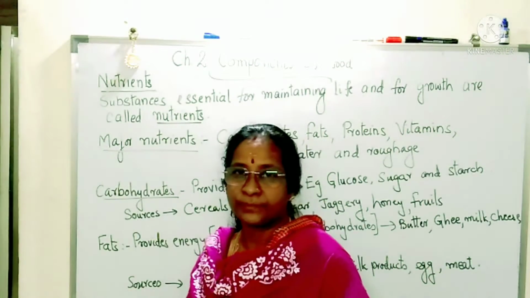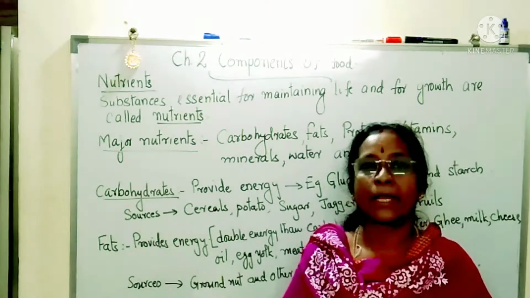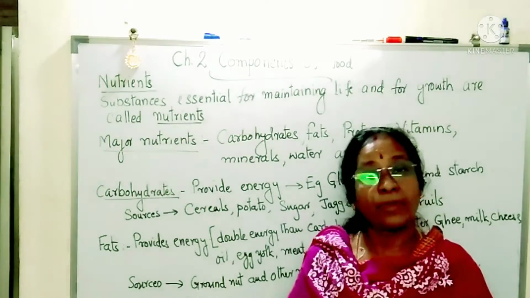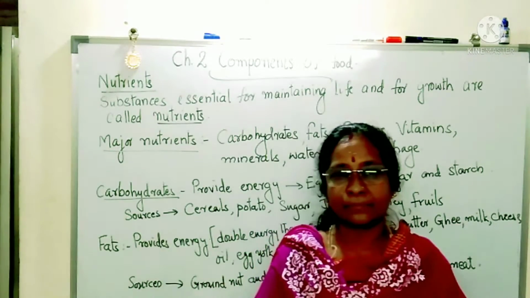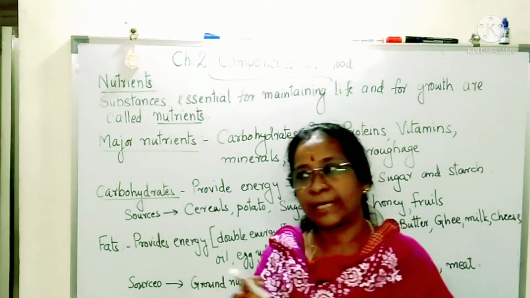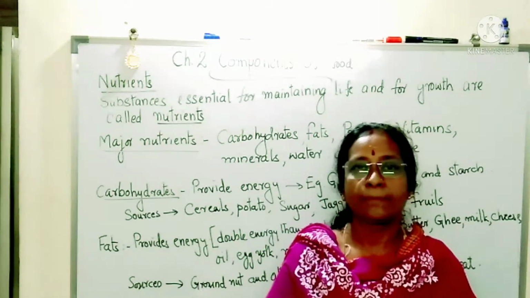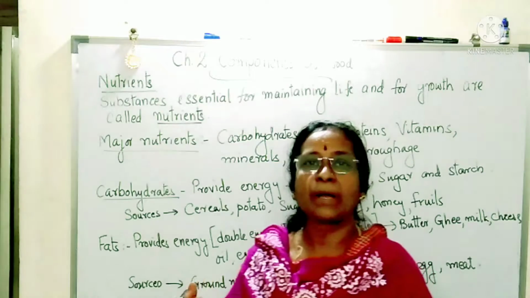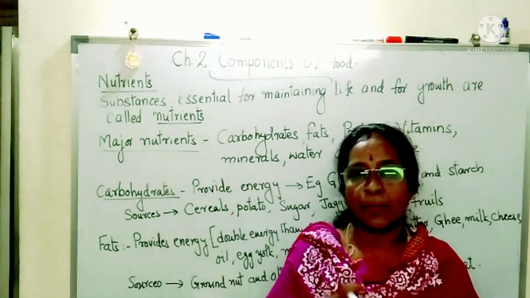Components of food. In the previous chapter we learned about food. Why do we take food? From where do we get food? That is the different sources of food we learned. In that we learned that when you take food, we get energy to do work, or we get some components which help us to grow or repair the body.